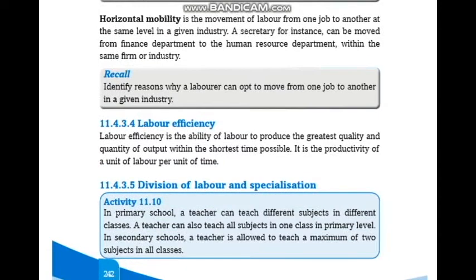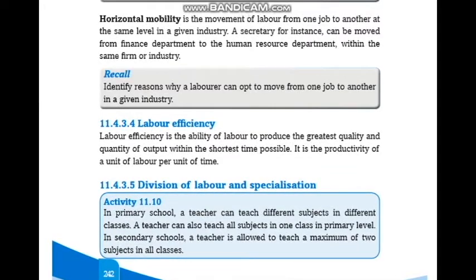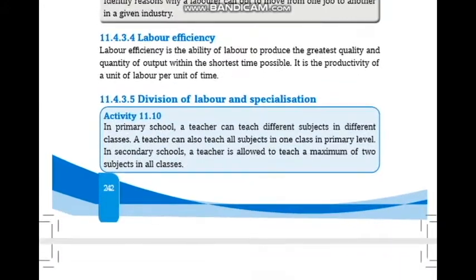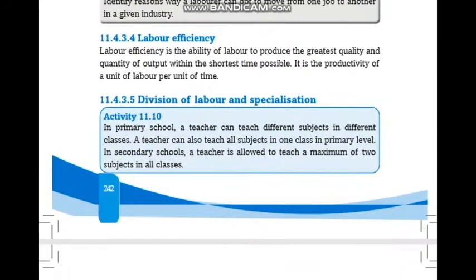So horizontal mobility is the movement of labor from one job to another at the same level in a given industry. A secretary, for instance, can be moved from the finance department to the human resources department within the same firm or industry. As I recall now, identify reasons why a laborer may move from one job to another in a given industry.